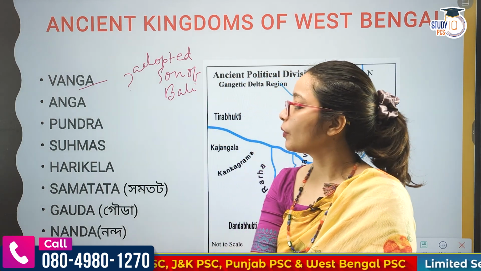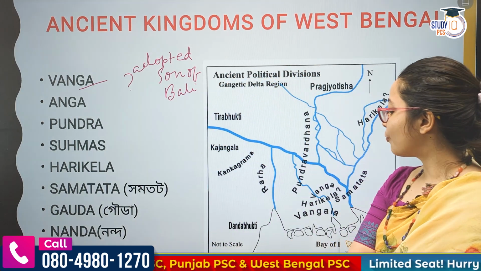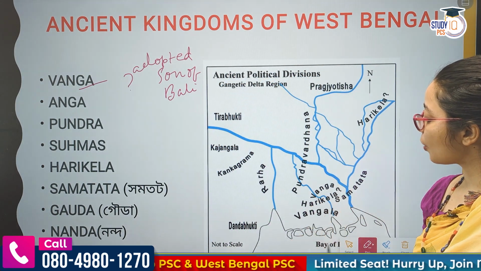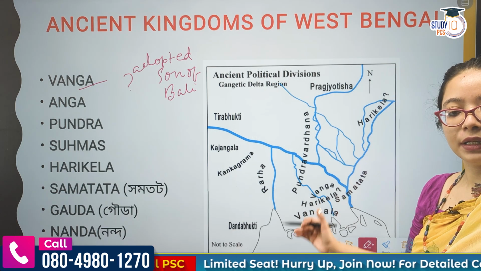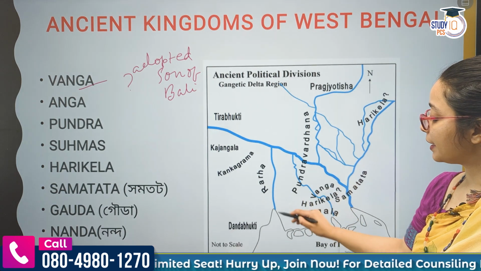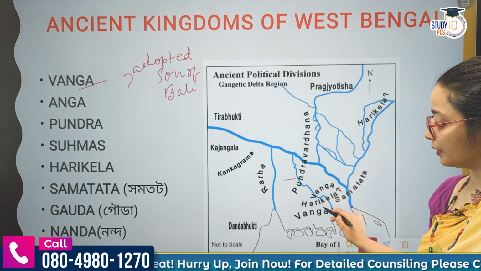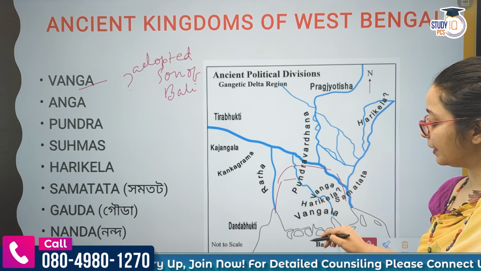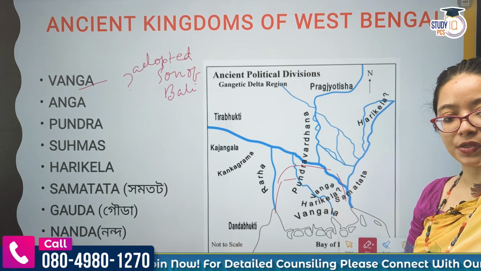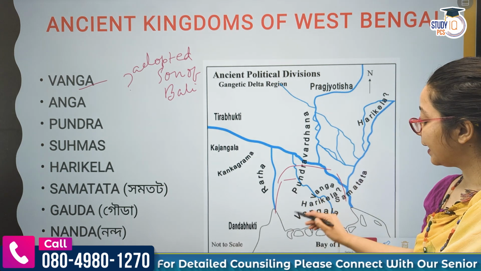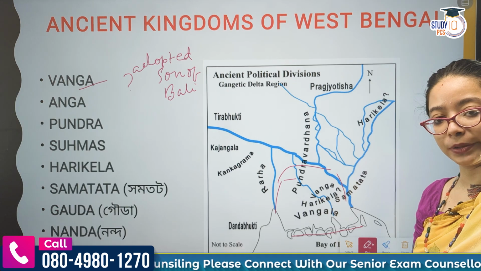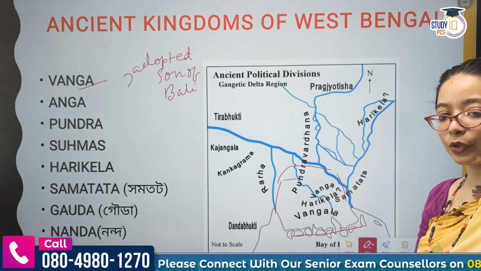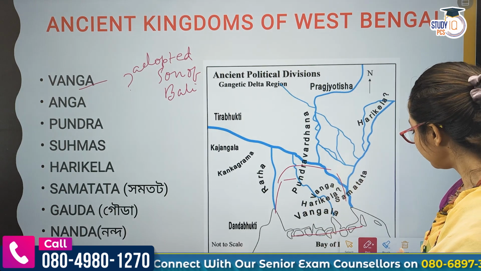Apart from this, about Vanga, one thing you should know is the geography. If you look at Vanga, it is in the southern part of Bengal, around the part where, on the east, west and north, it is surrounded by the Ganges and its river system, Ganges, Padma, Bhagirathi, and it extends till the delta region of the Bay of Bengal. Okay, fertile tract, good agriculture, right.